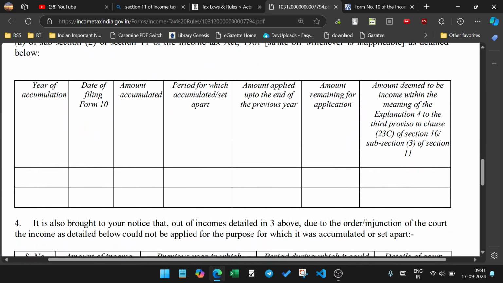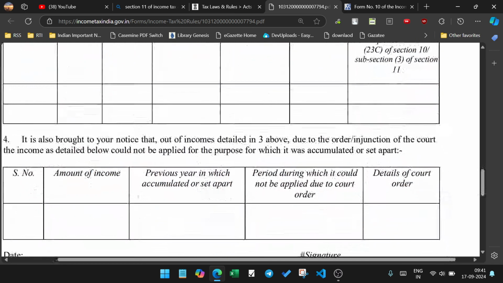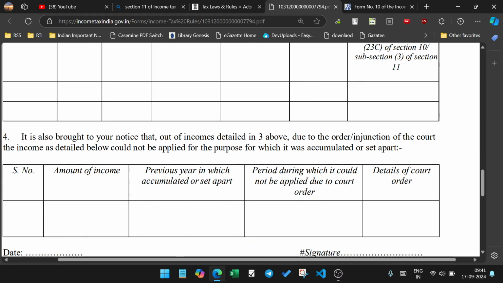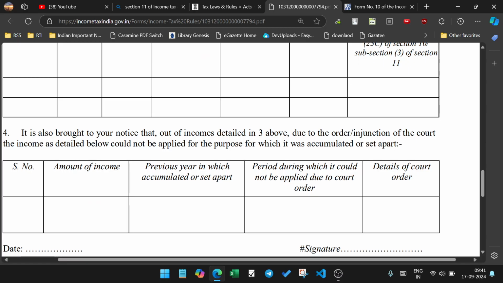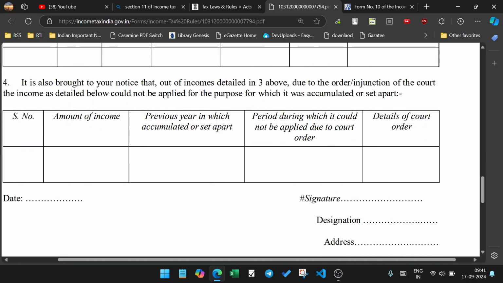Providing amounting to income generation and notice that out of the income due to the order of the visit in the court, the income detail below could not be applied for purpose of which accumulated that was amount of income previous in Japan is a during a period during which it is